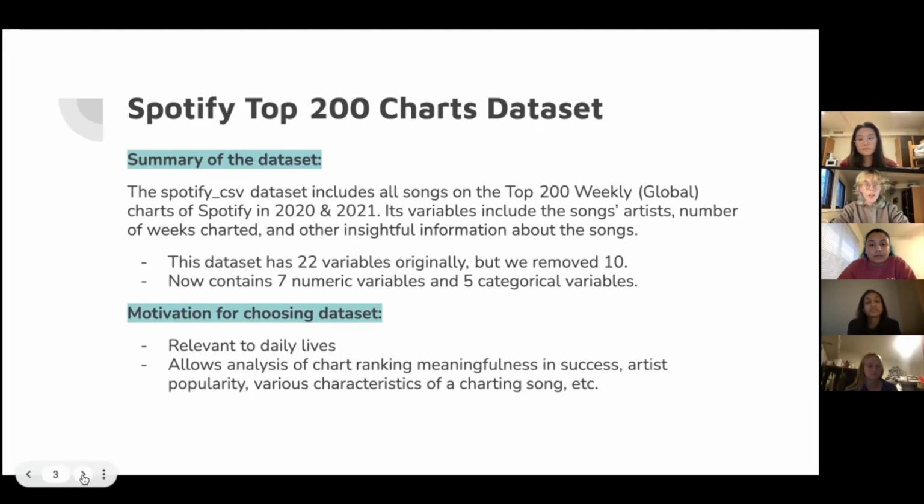Part one of our project is dataset background and description. First off, the summary of the dataset as a whole is that we named it Spotify CSV. It includes all songs in the top 200 weekly charts of Spotify in 2020 and 2021. Its variables include the song's artist, number of weeks charted, and other insightful information about the songs. So it has all of the variables that we're going to go into detail on later. Originally, it had 22 of them, but we removed 10 because it was a lot to work with.